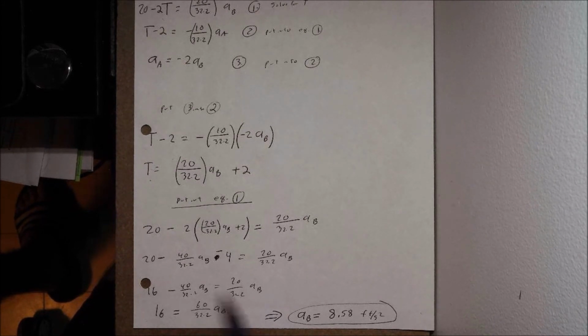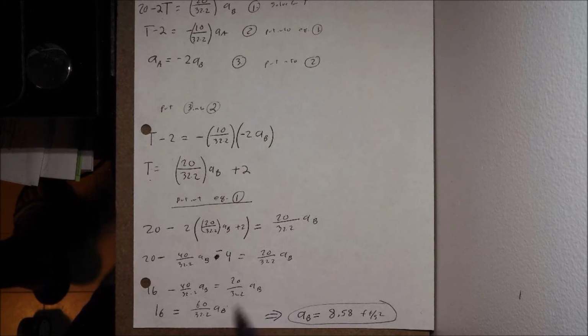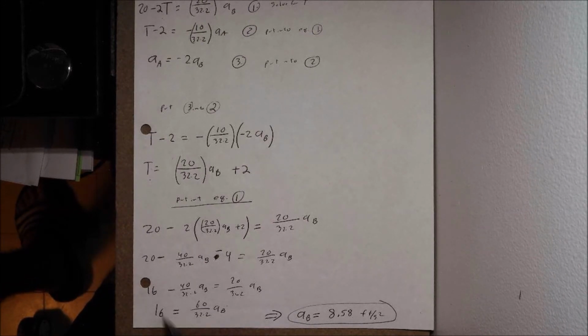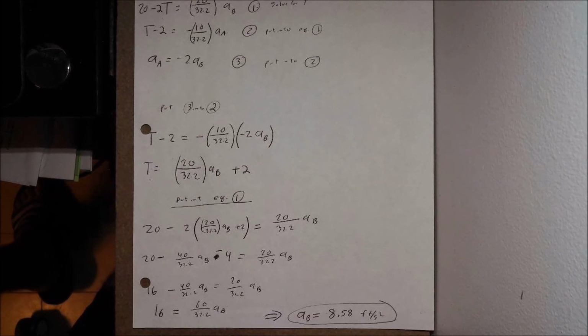Reduce this down a little bit further here. We end up saying, okay, I got an a sub B there, a sub B there. I can subtract this over. Negative 40 minus 20 is negative 60. So 16 is equal to 60 divided by 32.2 times a sub B. Solve this. Multiply this over on the other side. A sub B is then 8.58 feet per second squared.